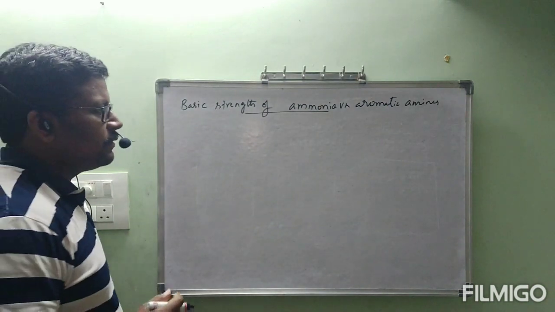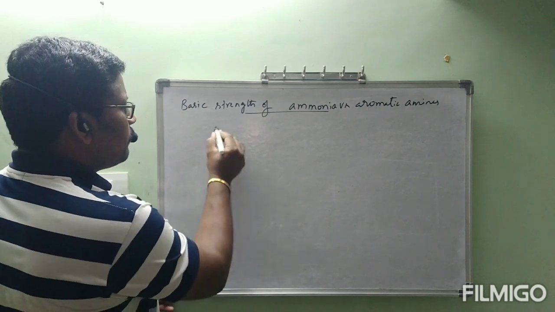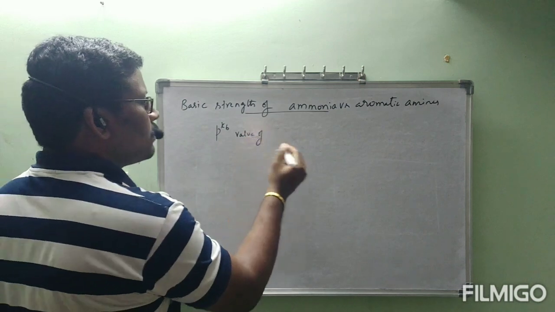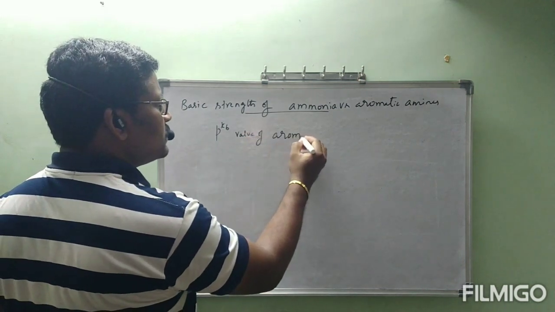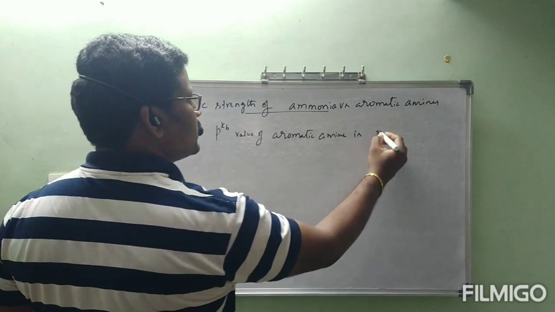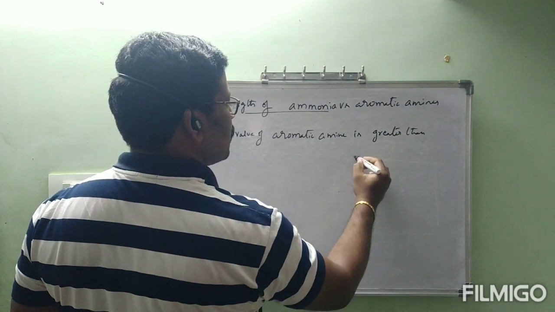Now let us see, the pKb value of aromatic amines is greater than ammonia.